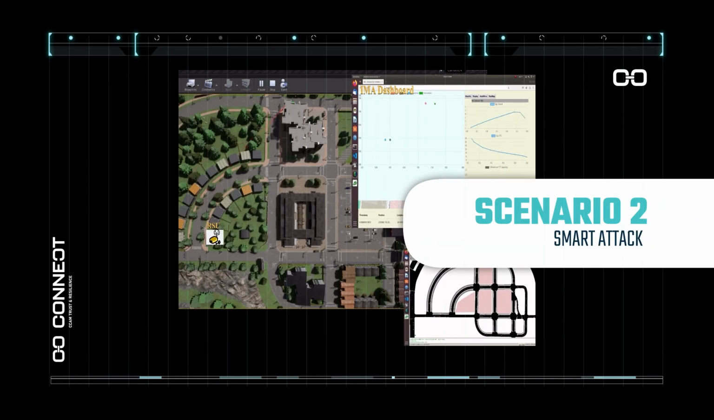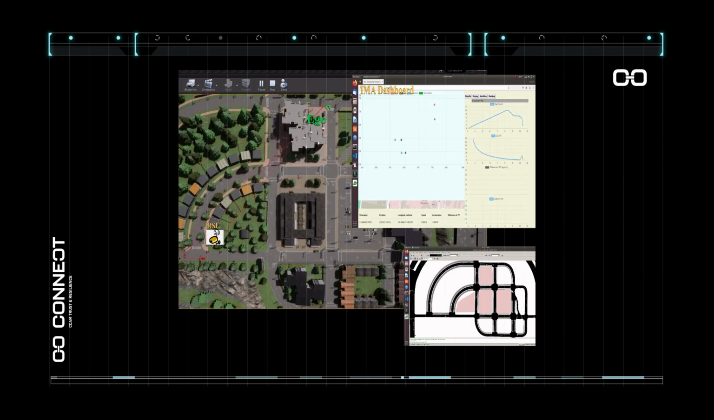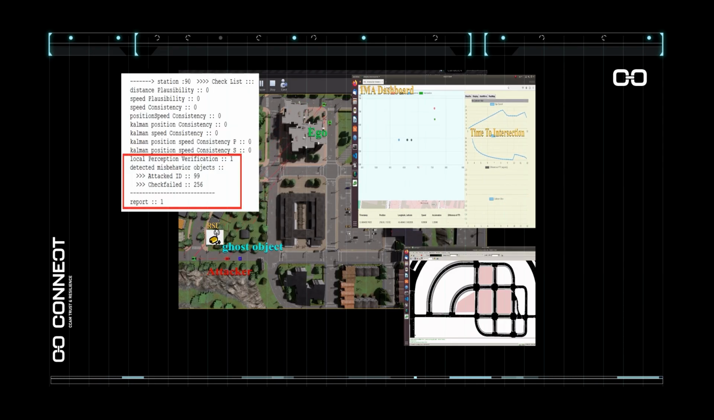Smart attack scenario. First, the attacker injects a ghost object into the scene in a consistent way to gain priority at the intersection. Second, as vehicles approach, the RSU detects the attack by comparing its local perception with the CPM sent by the attacker, generating a misbehavior report.